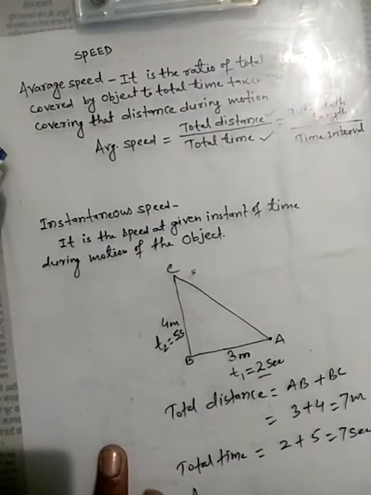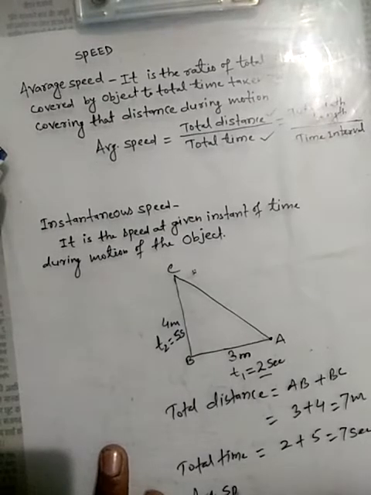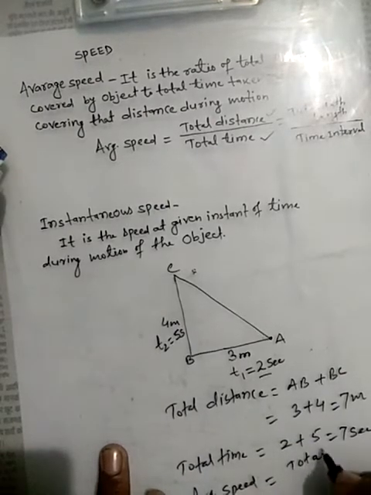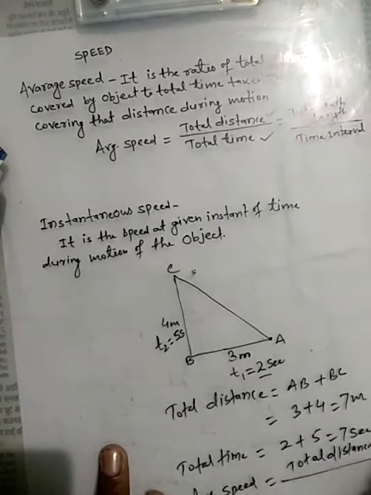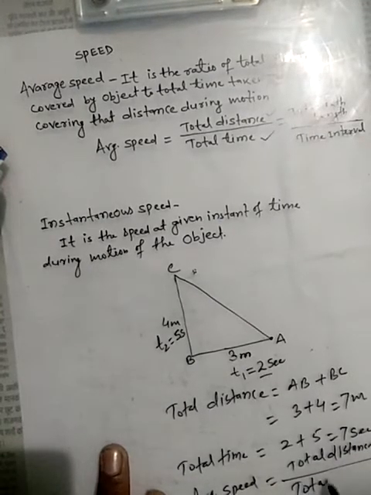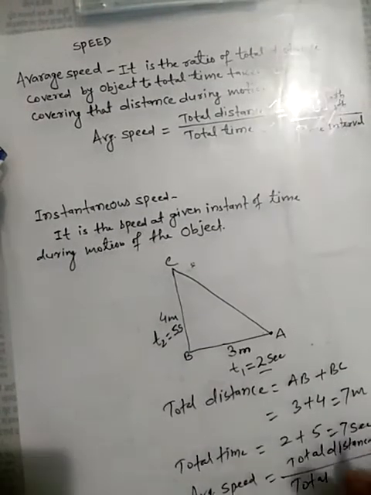Therefore, average speed will be equal to total distance upon total time.